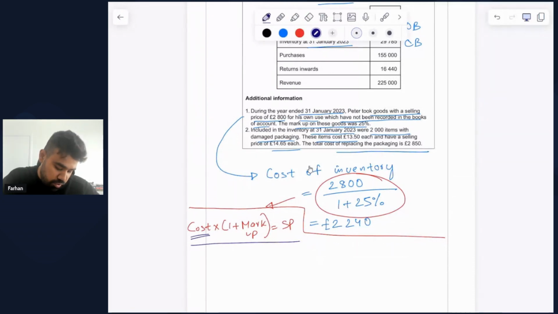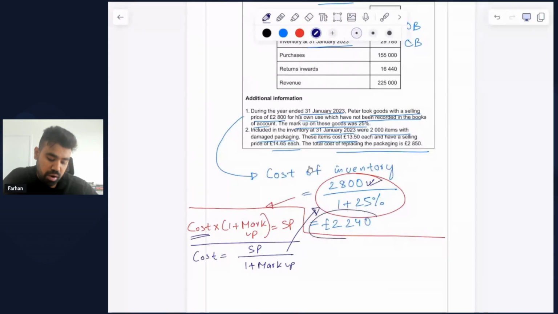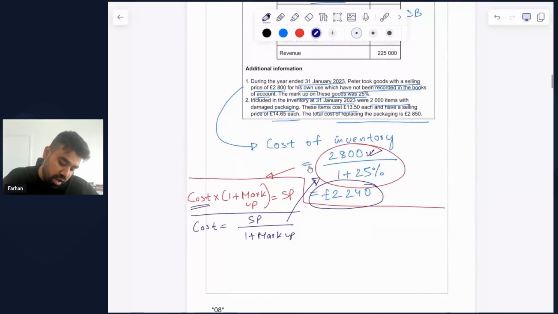That is the whole purpose of having a business in place. So if I was to find the cost here using algebra, the selling price needs to be divided by 1 plus markup. So that is basically what we have done here. We took the selling price of £2,800 and then divided by 1 plus markup, which gives us the cost of the inventory that Peter has withdrawn of £2,240. So the first additional information has been taken care of. Now let's look into the second additional information.